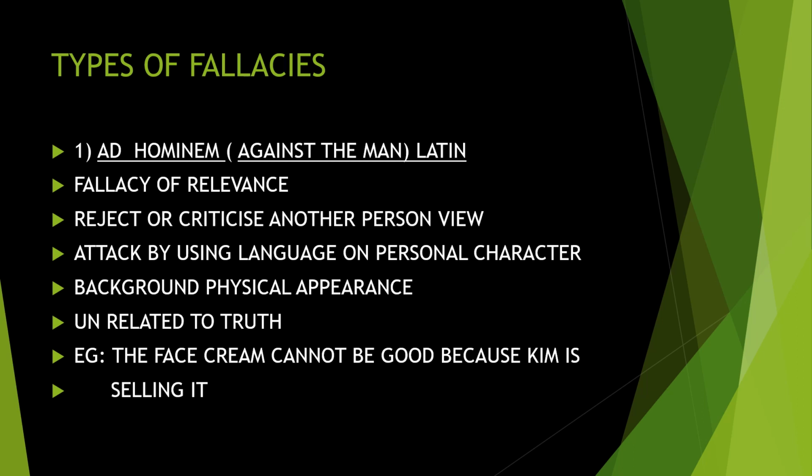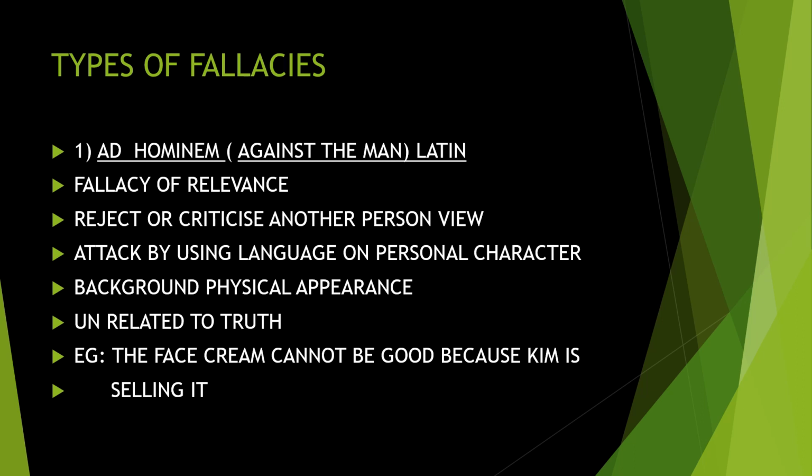In this fallacy, there is ad hominem. You are attacking another person using the language, meaning bad words, or the personal character. You are attacking the person's character, background, physical appearance. It can be that you are attacking that person's background, that he is from a poor or political background, or the physical appearance of the person. When you attack a human being like that, then it comes as ad hominem. It is unrelated to the truth.